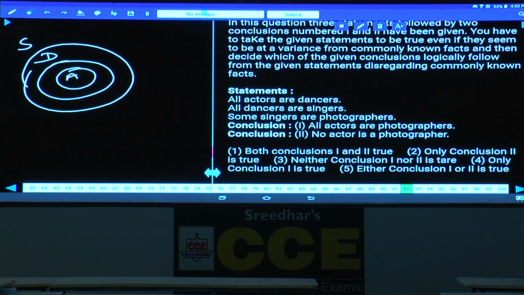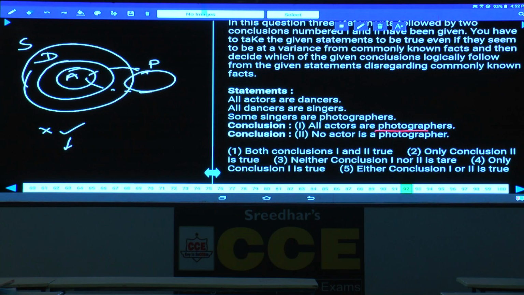And some singers are photographers. Some of the singers are photographers. Then the first conclusion, all actors are photographers, is false. And the next one, no actor is a photographer, is definitely true. As this is a negative conclusion which is true, in order to make this one false, we should prove some actors are photographers.